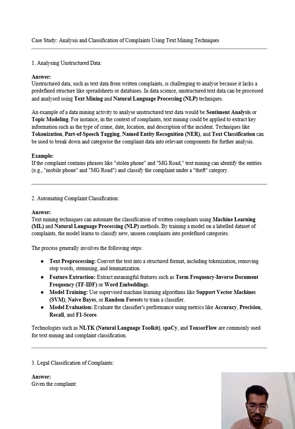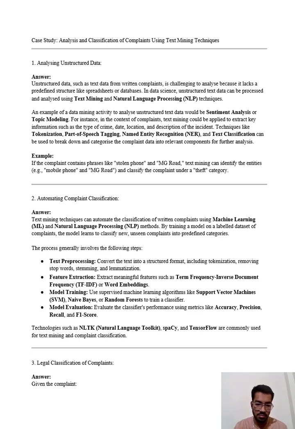Then we came to automating complaint classification. So we use text mining techniques. Text mining techniques can automate the classification of written complaints using machine learning, ML, and natural language processing methods by training a model on a labeled data set of complaints. The model learns to classify new unseen complaints into predefined categories. The process generally involves the following steps: text preprocessing, then feature extraction, then model training, then model evaluation.